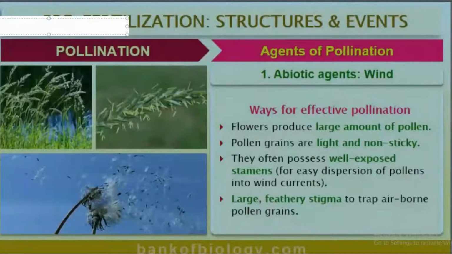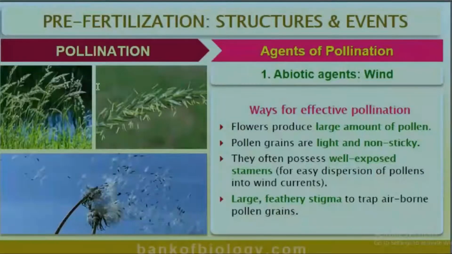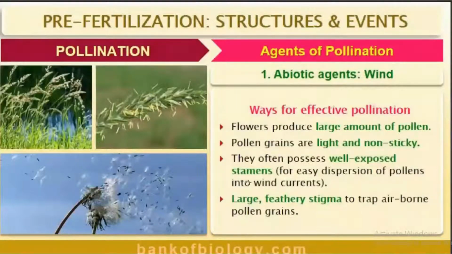Then what about the third one? They often possess well-exposed stamens. What is the use of this exposed stamen? Yes, it is for easy dispersion of pollens into the wind currents. Then last one, large feathery stigma. They possess large feathery stigma to trap airborne pollen grains.